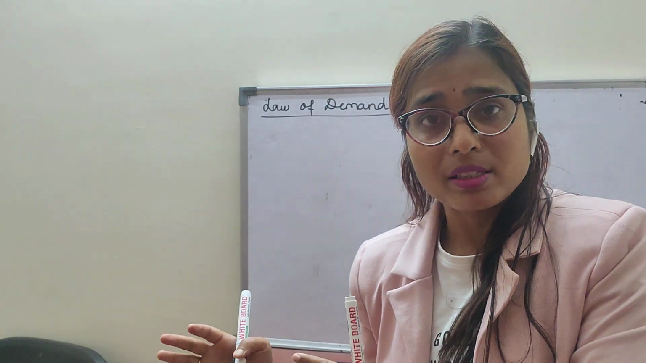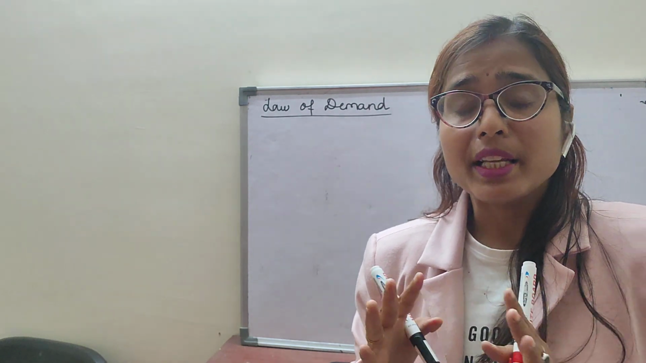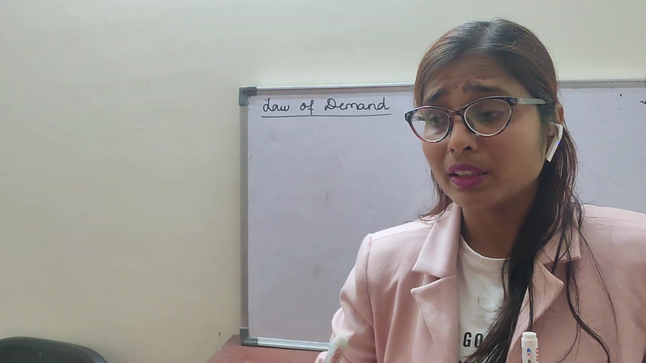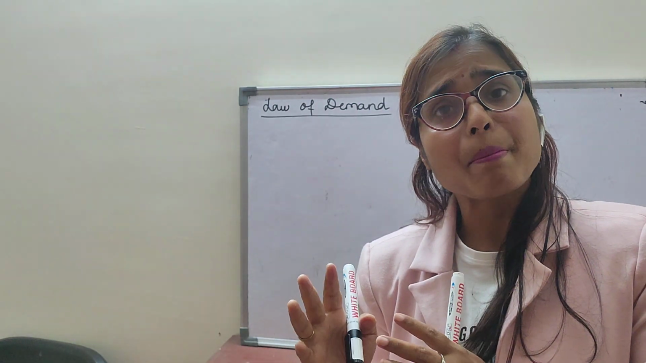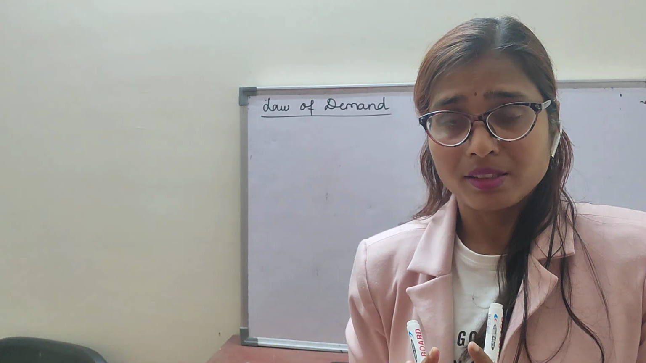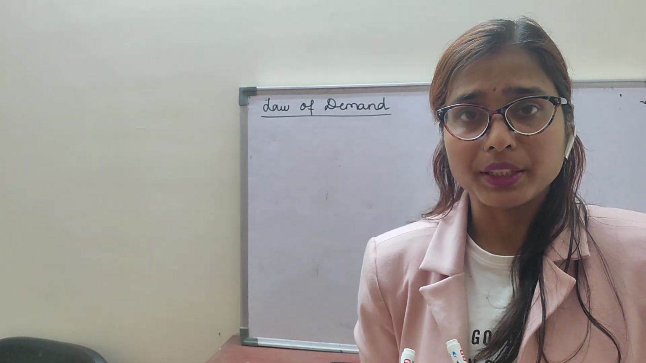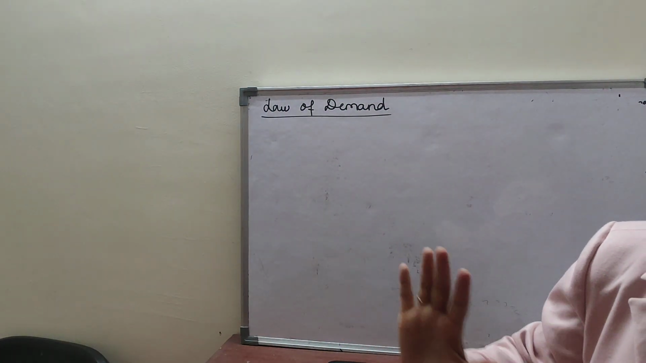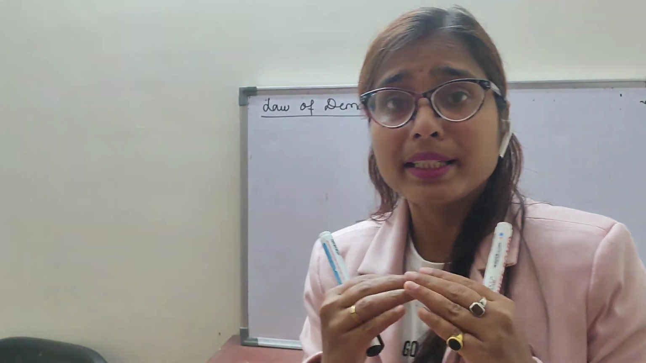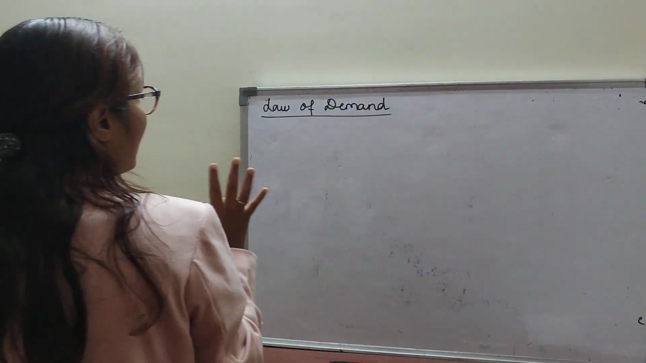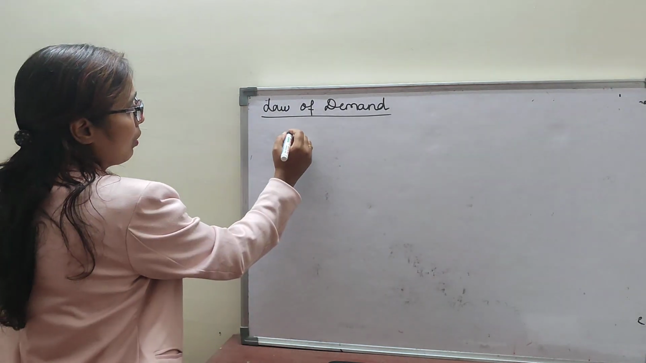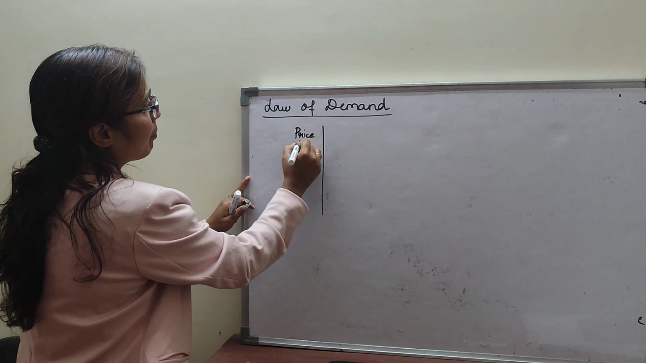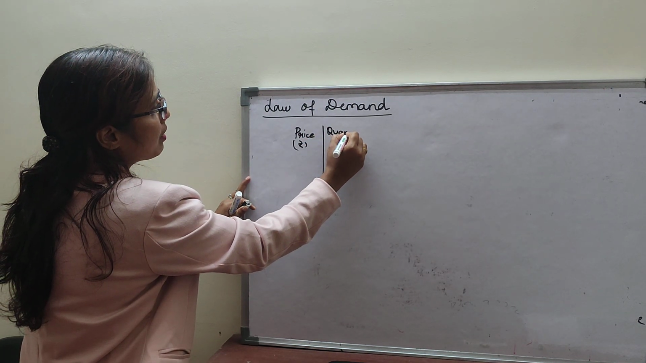Other things remaining constant, you can see there is an inverse relationship between the price and the quantity demanded of a commodity. Other things remaining same means you will take all the factors except the price of the commodity. Clear? Now, what I explained in the textual manner, I will write in the tabular form now. Here I am taking the price in rupees and quantity in units. Clear?